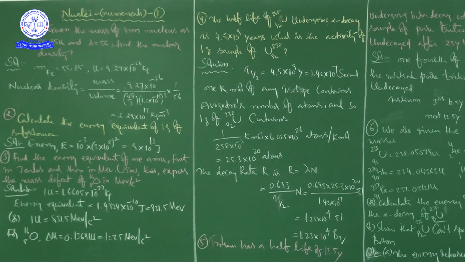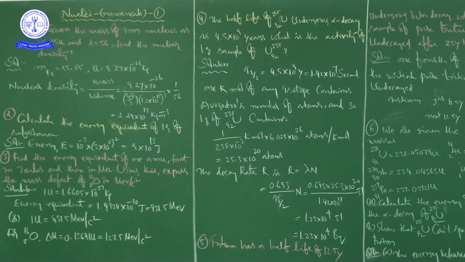The formula: density is equal to mass by volume. So it is 9.27 into 10 to the power of minus 26 kg divided by 4 pi by 3 r cubed, which is the volume of a sphere.